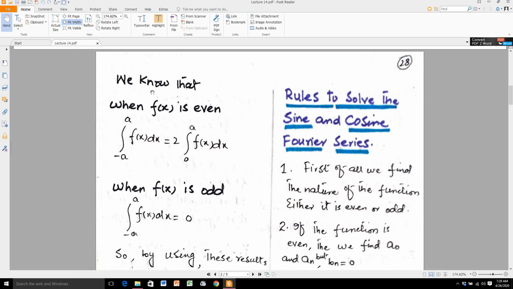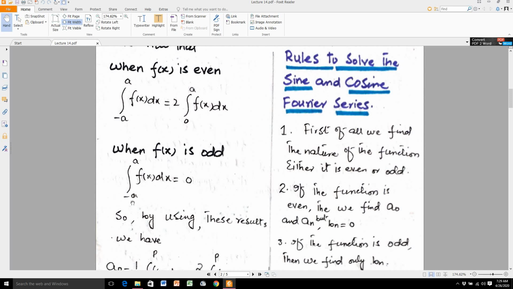We know that when f of x is even, then the integral within the periodic interval, from minus a to a of f of x dx, is equal to 2 times the integral from 0 to a of f of x dx. Keep in mind, when f of x is even, our result from minus a to a of f of x dx is equal to 2 times 0 to a of f of x dx. When f of x is odd, then from minus a to a of f of x dx is equal to 0.